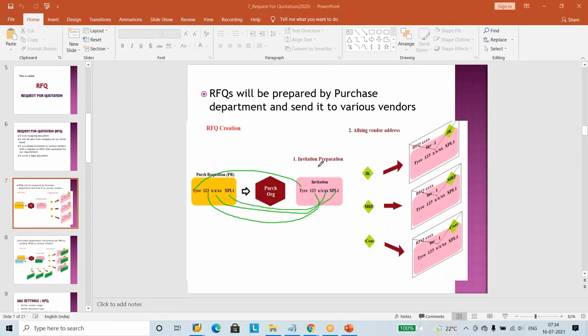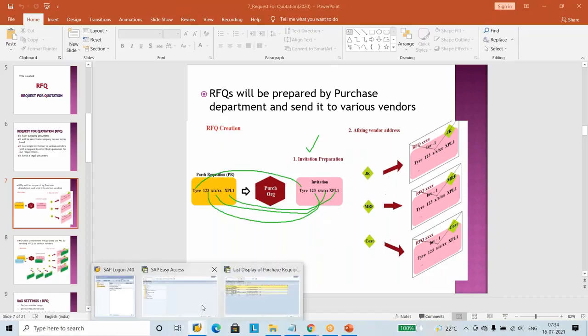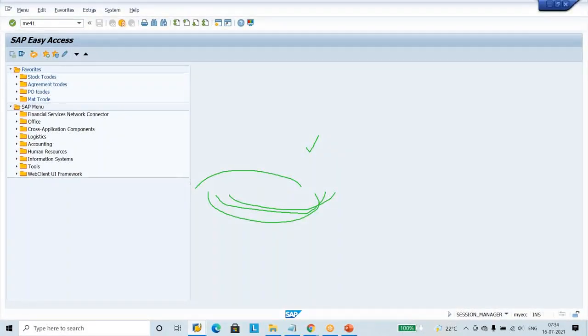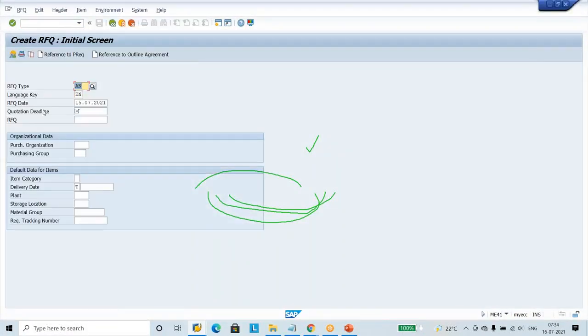First, this is the first part of the RFQ. To do that, enter ME41 and press enter. The system will ask, what is the document type?